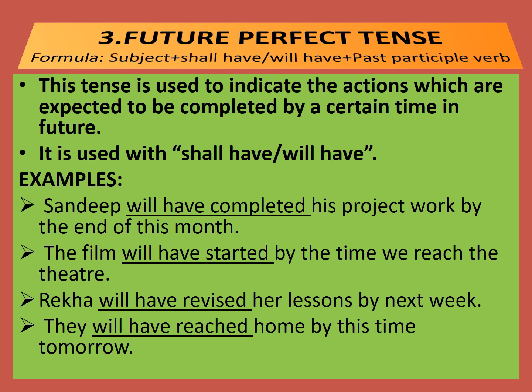Future perfect tense is used to indicate the actions which are expected to be completed by a certain time in future. The actions which are going to be completed by a certain time in future. The actions which are about to be completed by a certain time in future. Hope you followed. It is used with shall have or will have with past participle verb.